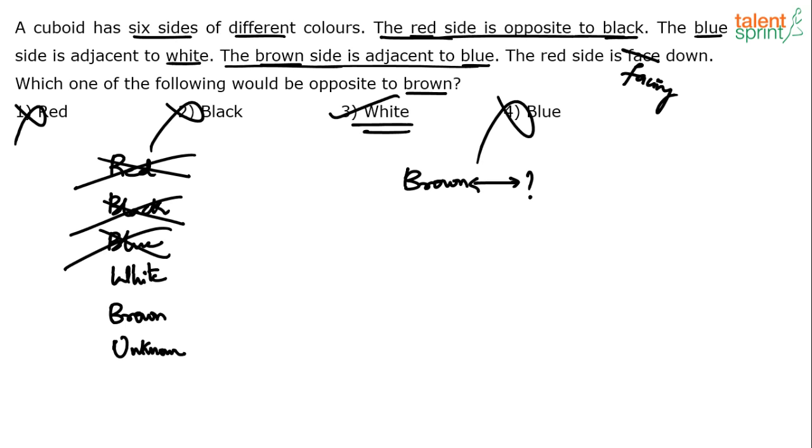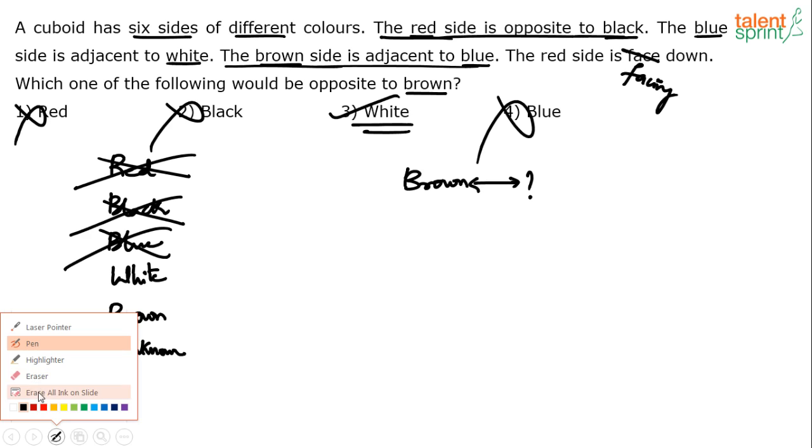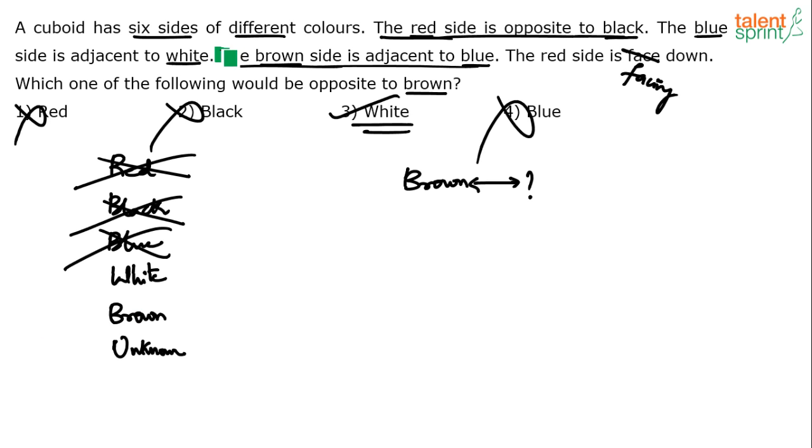So I think all those who were confused between white and blue should understand that the key here was this statement, that the brown side is adjacent to blue. If brown is adjacent to blue, how can blue be opposite to brown? Blue cannot be opposite to brown. So that's very clearly eliminated. Option 3, white would be the answer.